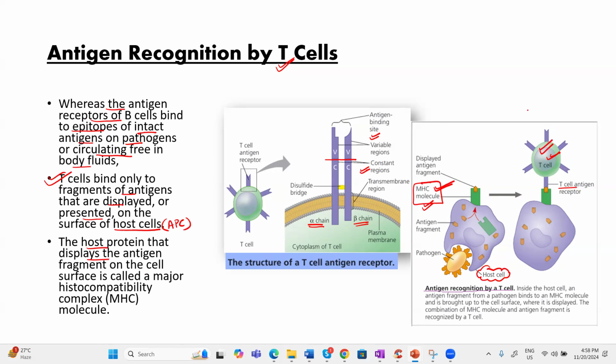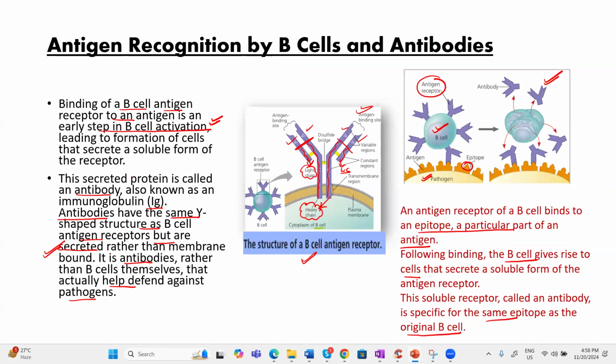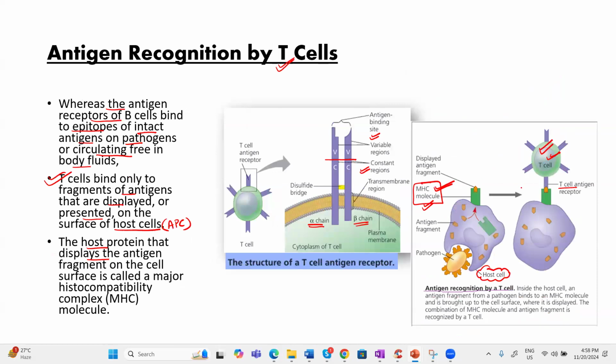So please understand the basic concept once again. The B cell receptor is able to bind directly to the antigen and will produce another type of cell, the plasma cell, to form antibodies after activation. Come here: the T cell cannot directly bind to the antigen. It binds to the fragment displayed on the MHC molecule of the host cell, that is your antigen presenting cell, and only after that will the T cell be activated.